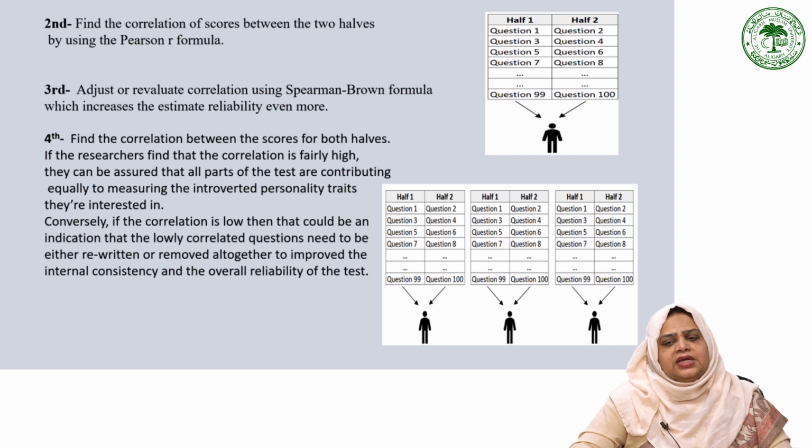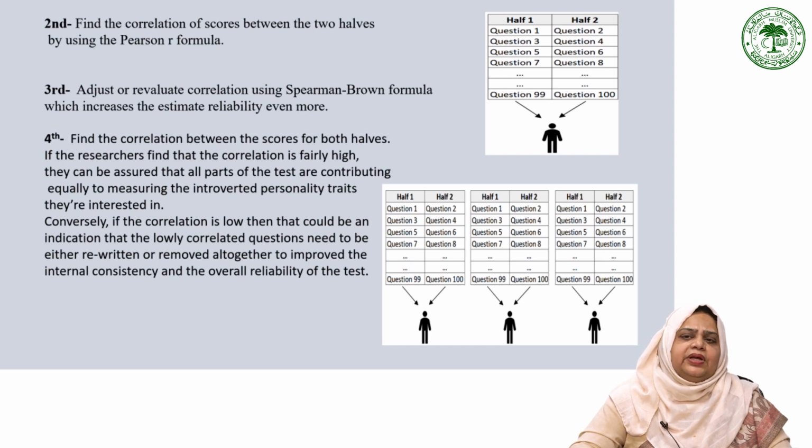Once the correlations have been calculated, the next step is to assess the overall reliability of the test. If the correlation between the scores for both halves is fairly high, it suggests that all parts of the test are contributing equally to measure the introverted personality trait, suppose we are trying to measure this trait.